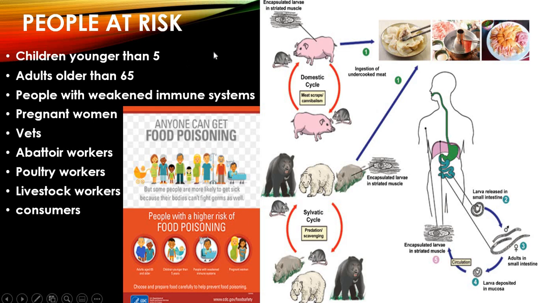Generally in the COVID situation, we used to say that old age people should be very safe and the people with comorbidity conditions should be very safe. Similarly, this kind of zoonotic disease also matches the same criteria. Children younger than 5 and adults older than 65, people with weakened immune systems, pregnant women, veterinarians, abattoir workers, poultry workers, livestock workers, and consumers. This pictorial representation shows who are at health risk, as per CDC guidelines, which is the standard procedure followed all over the world.